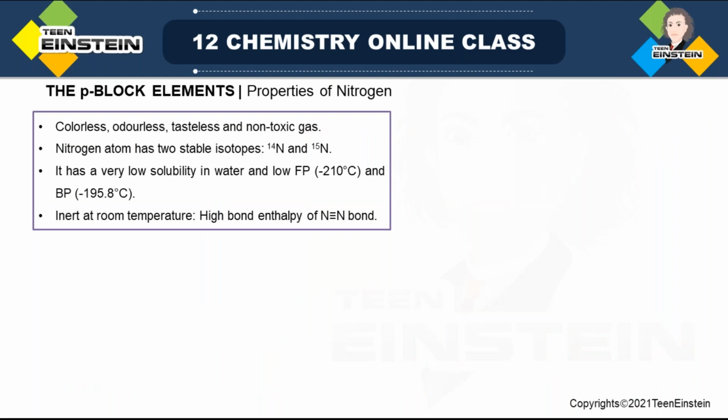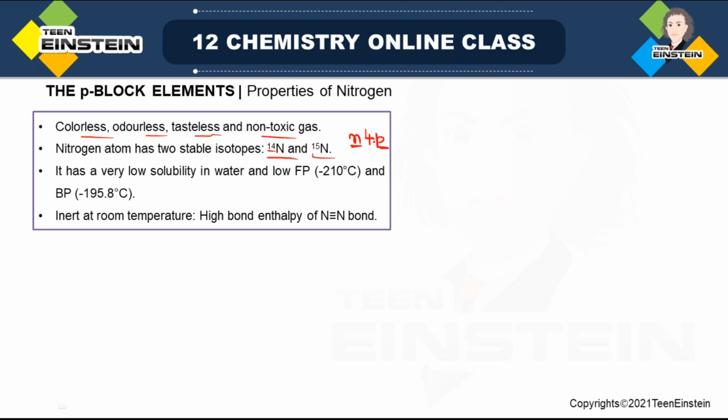Properties of nitrogen. First we will see some physical properties. This gas is colorless, odorless, tasteless, and non-toxic. It has two stable isotopes, one is nitrogen-14, another one is nitrogen-15. Isotope means the same atomic number, same proton number, but difference in neutron number. So the mass number is different, because mass number is the sum of N and P, that is proton plus neutron. But P is fixed, N is different, so the mass number is also different.